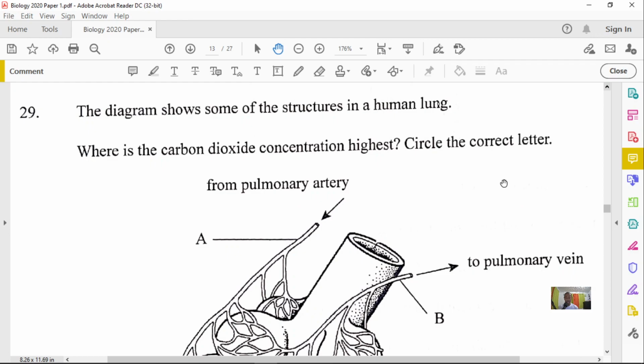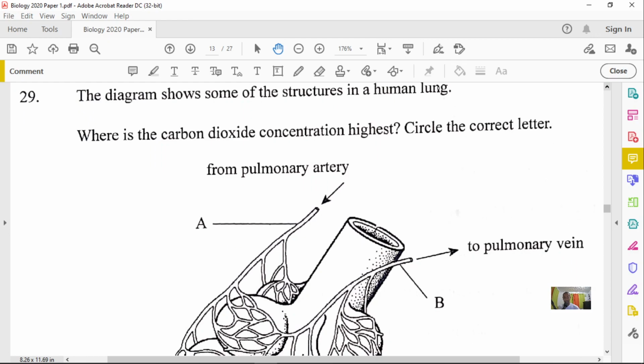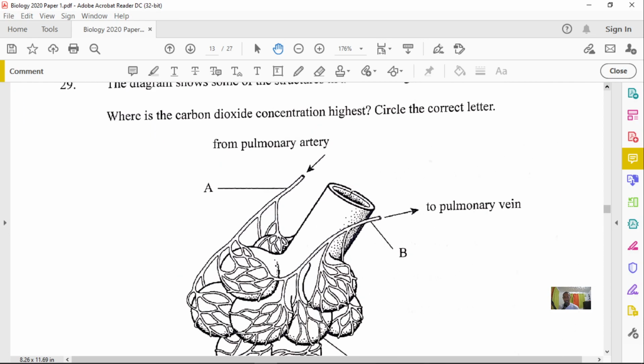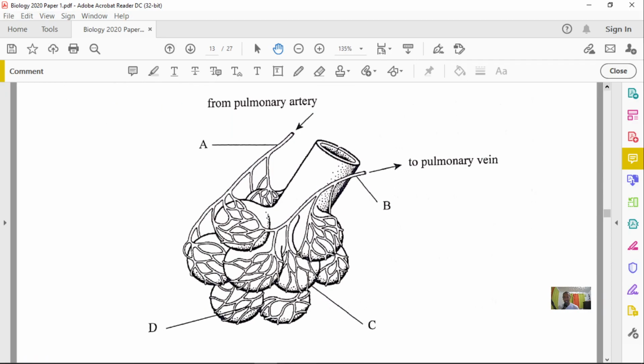All right. And what I wanted to note right here is that this structure, matter of fact, you should also know this. This is the end of a bronchiole. And so you have the alveoli there. Okay. And so what is important here is that this is coming from a pulmonary artery. All right. Remember, the pulmonary artery is the only artery that carries what? Deoxygenated blood. The pulmonary vein is the only vein that carries oxygenated blood.